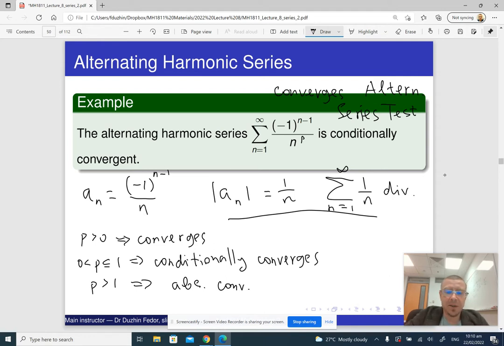And finally, what if p is less than or equal to 0? In this case, our series diverges, but not because of the alternating series test, but because of the limit test for divergence. The limit of the underlying sequence is not 0, so our series is going to diverge.